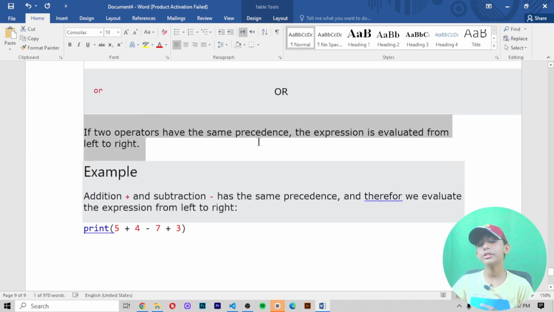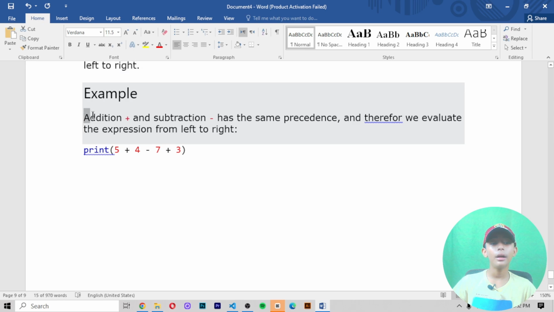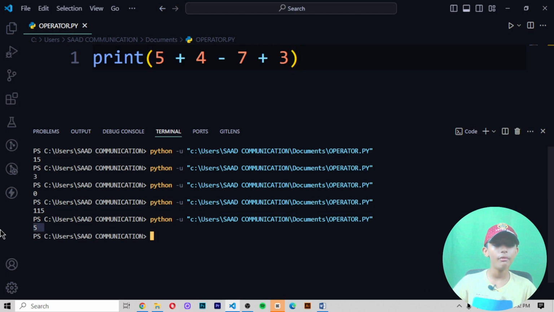If two operators have the same precedence, the expression is evaluated from left to right. For example, addition and subtraction have the same precedence, and therefore we evaluate the expression from left to right. If you write it like that and save it, it should give you 5. Why does it give you 5?